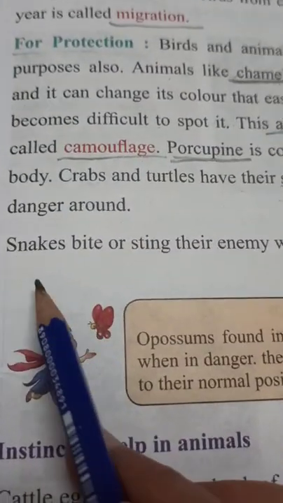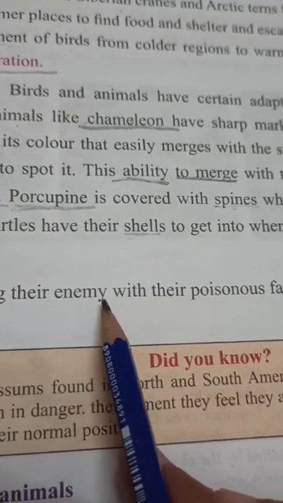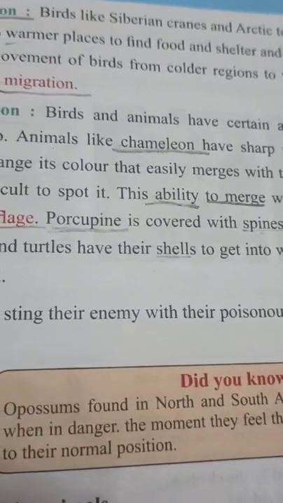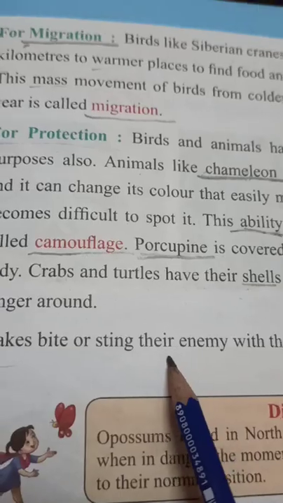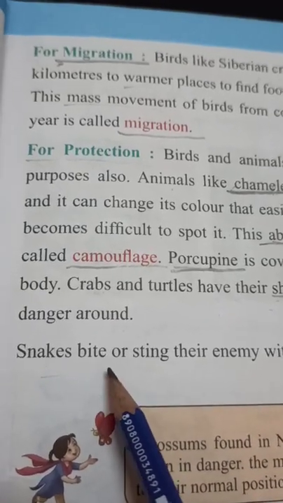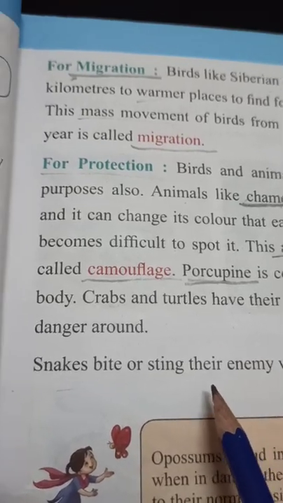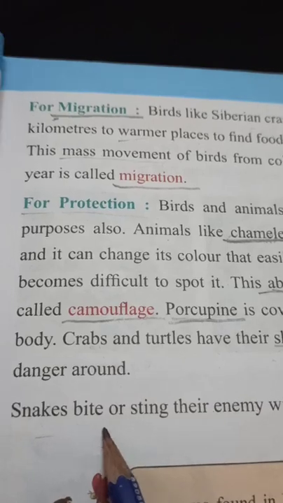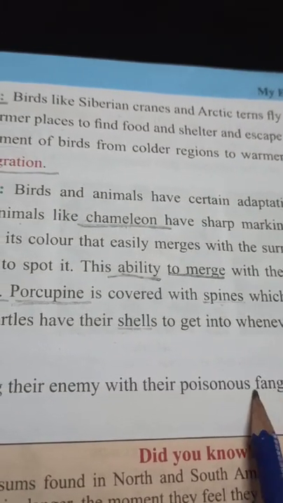Next is, snakes bite or sting their enemy with their poisonous fangs. You know that every animal has some kind of adaptation so that they can protect themselves from their enemies. In the same way, the snake also has poisonous fangs.